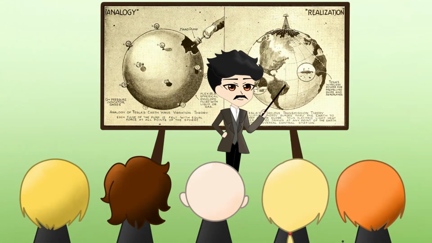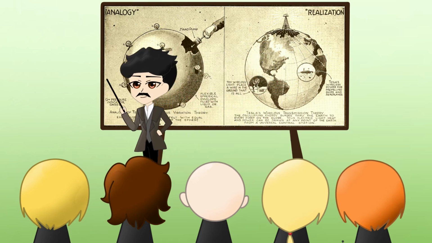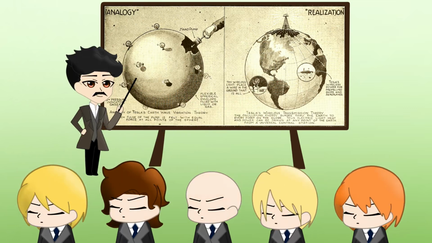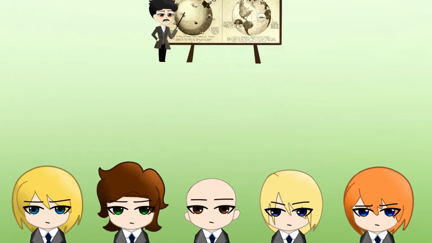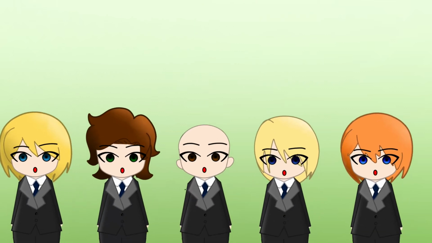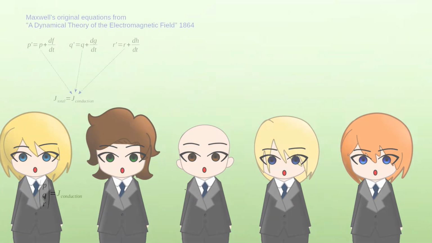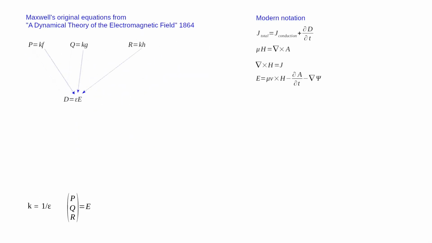Nikola Tesla claimed he could transmit power wirelessly across the globe. Many dismiss this as impossible, but what if he understood something about electricity that we've overlooked? To understand Tesla's system, we need to start with Maxwell's equations. But more importantly, we need to understand what Maxwell thought these equations meant.